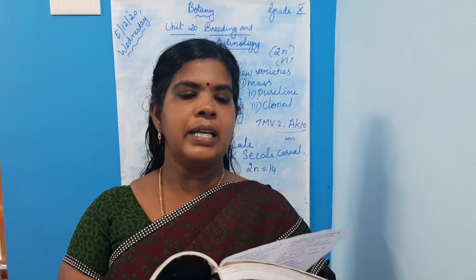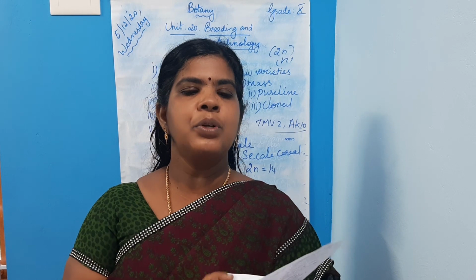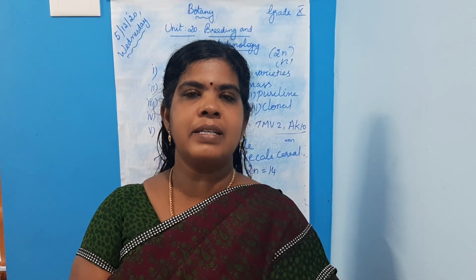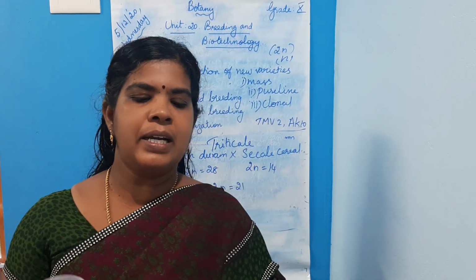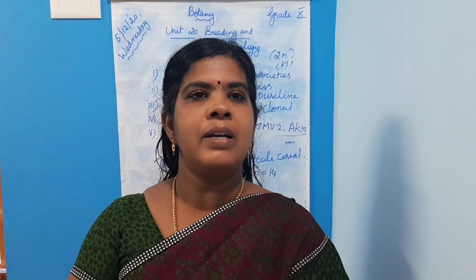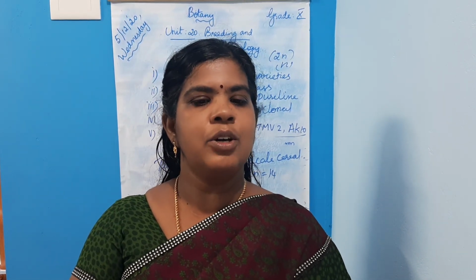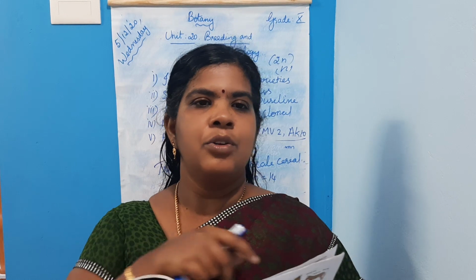Turn to page 298. Describe mutation breeding with an example. Answer is there on page 290. Mutation breeding is fully marked. Mutation is defined as the sudden heritable change, up to groundnuts with thick shells. These are the answers you are learning and writing in your notebook. One long answer and the fill in the blanks answers, you are learning and writing in the notebook.